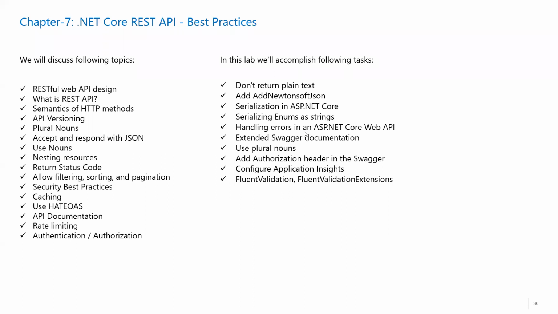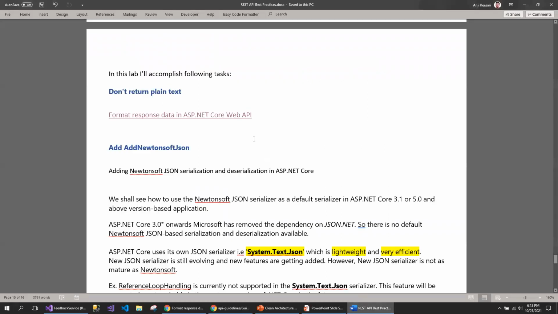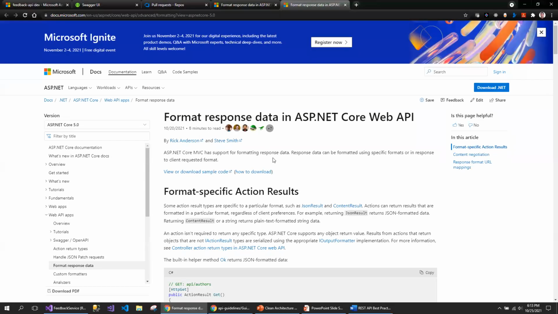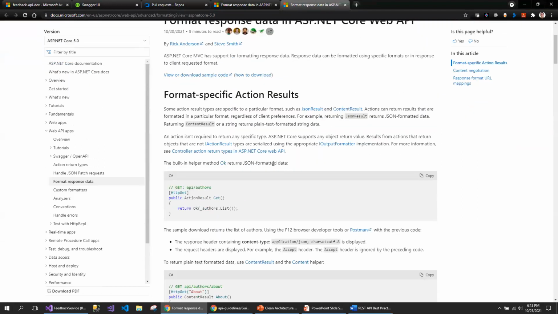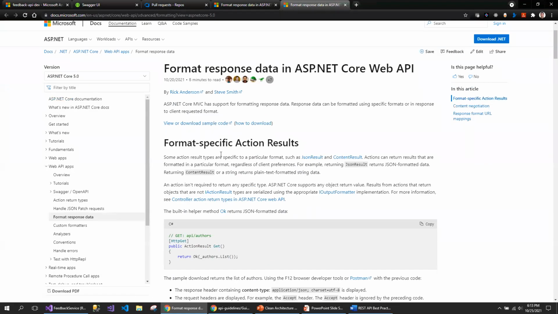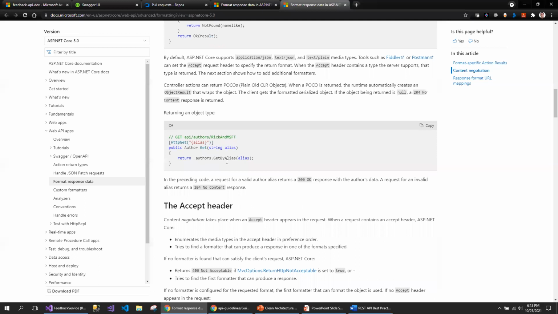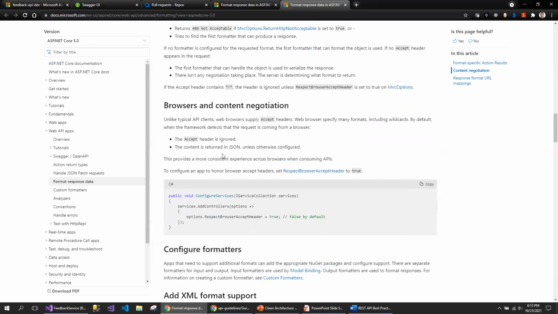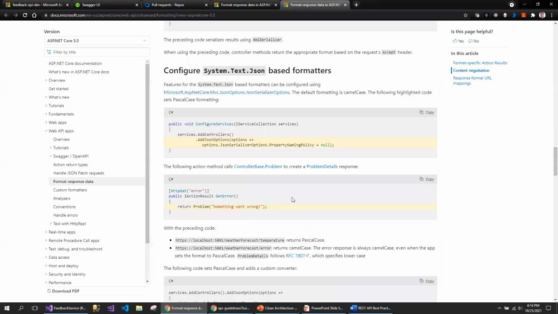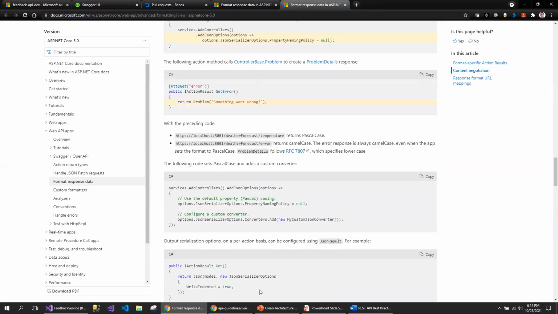So let's take a look at the second part of the video, which covers some of these best practices. The first point is don't return plain text. So how do we handle not returning plain text? I followed some of the best practices from this website. Here it talks about format specific action results, and also content negotiation, accept headers, browser and content negotiation, and format things like that. So this is the best way to start.